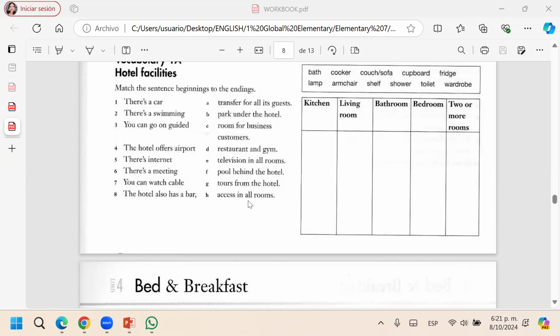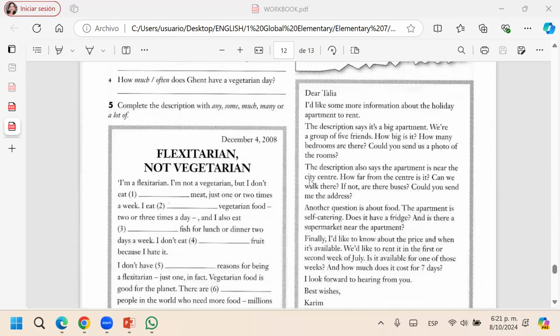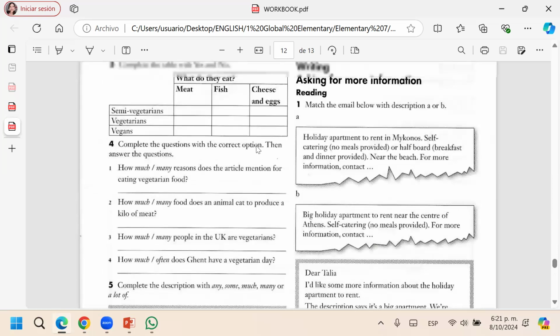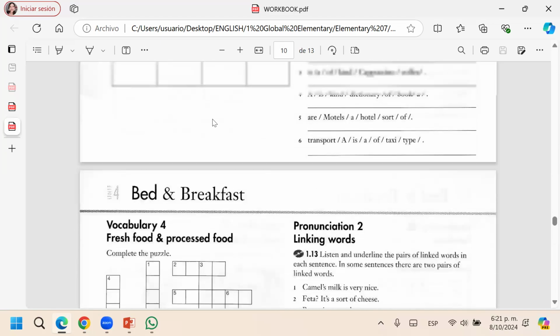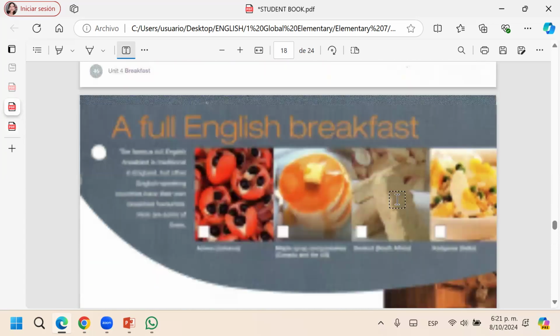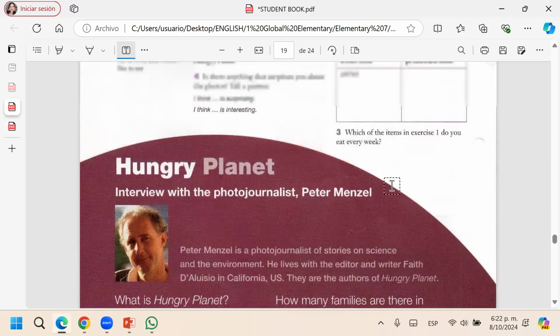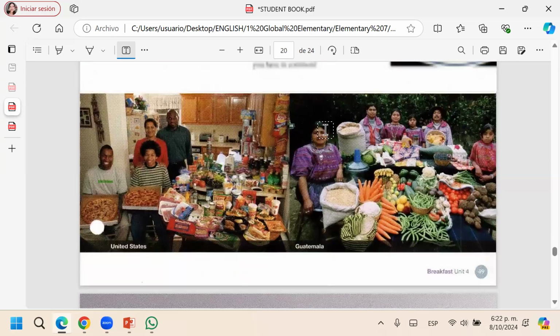So we were reading this, the vegetarian option, about vegans, all of this. We were doing this exercise here, with many, much. We were talking about food. This was the last class, about countable, uncountable, Hungry Planet. We read it, and we were here with the two families.